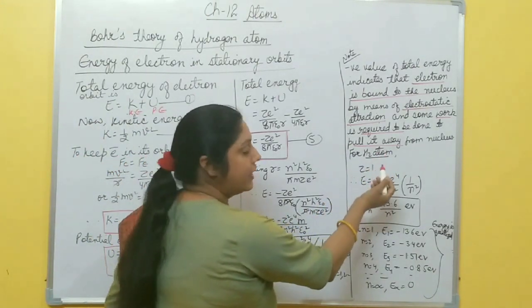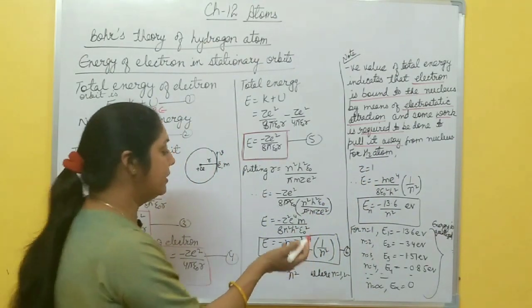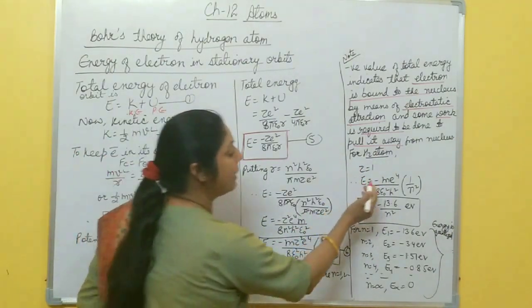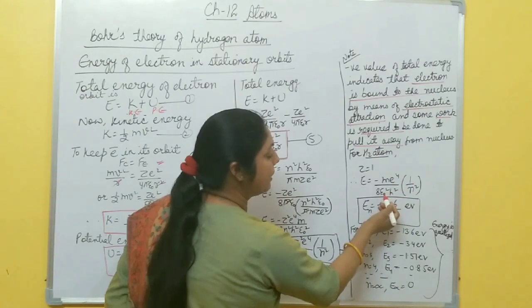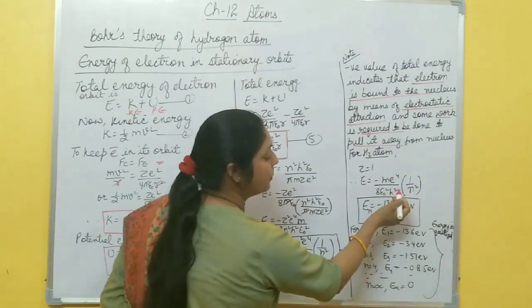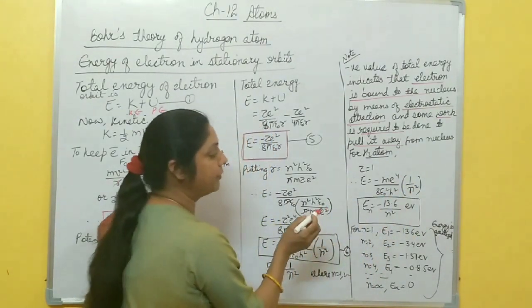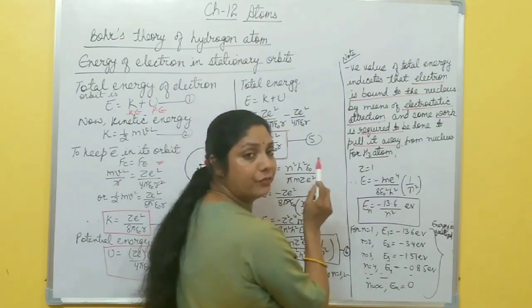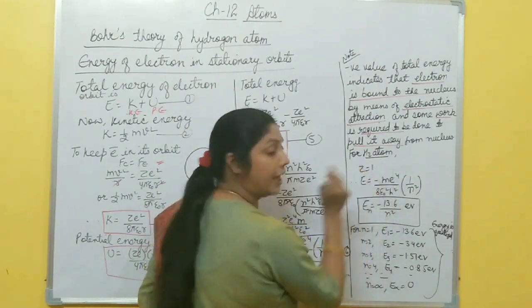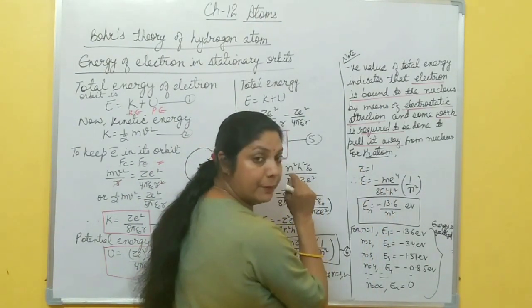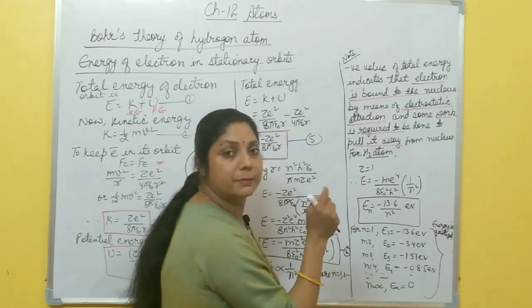Okay, now for the hydrogen atom, you know Z is 1. Then this total energy becomes minus m e to the power 4 by 8 epsilon naught square h square, times 1 by n square. Now you know the mass of electron, its value is fixed, the charge of electron, epsilon naught the permittivity of free space, h is Planck's constant.